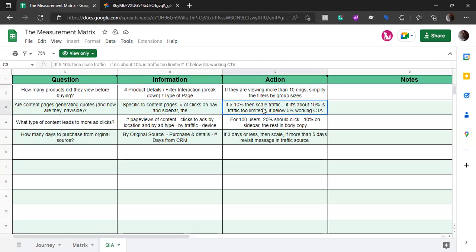And if below 5%, then work on the CTA, call to action. Then if we have another question, what types of content lead to more ad clicks, then we need information such as page views of content, clicks to ad by location or by ad type. And the action will be that for 100 users, 20% should be the click, 10% on sidebar and the rest in body copy, right?